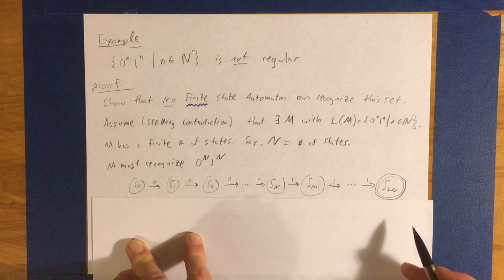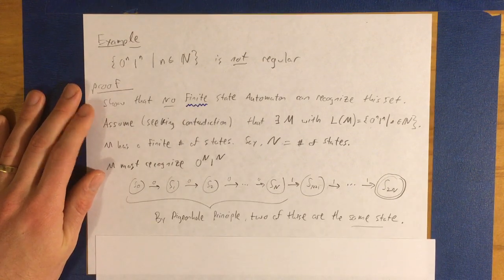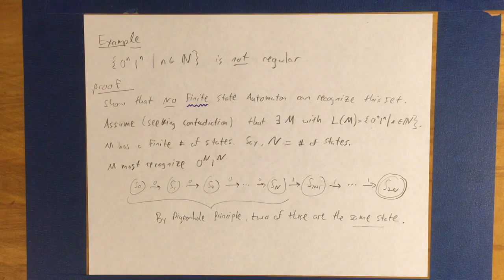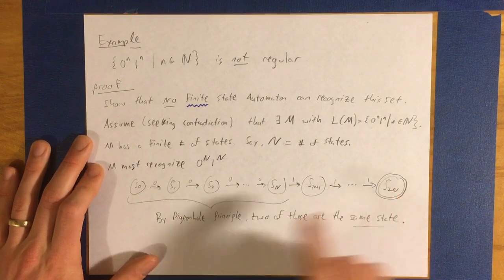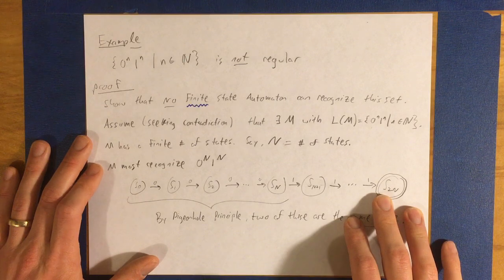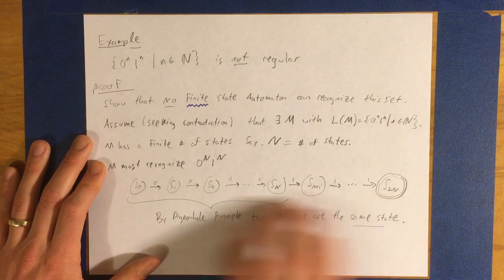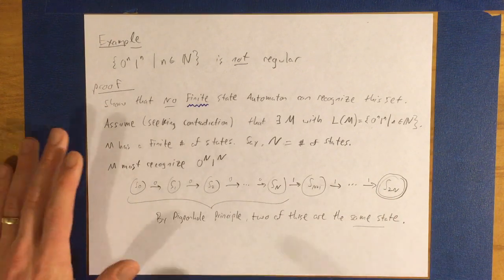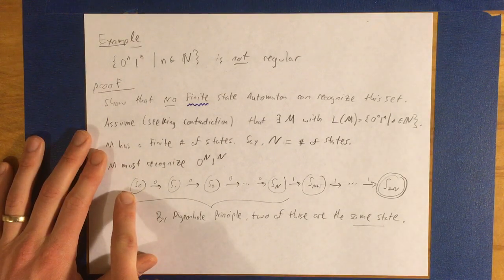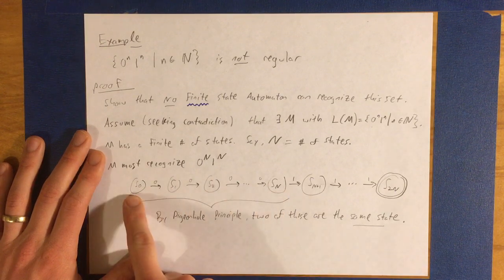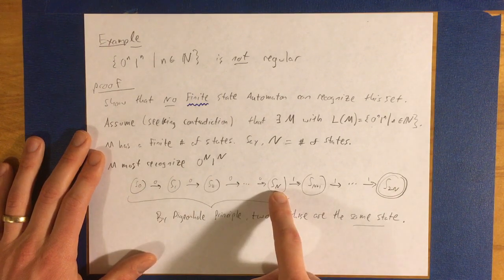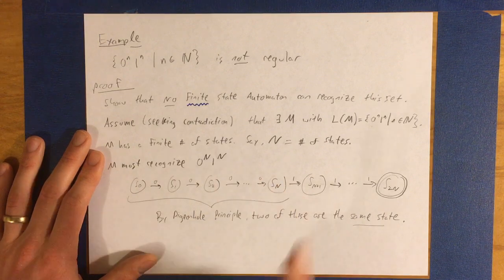Now, not all of these states are distinct from one another, and we know that by the pigeonhole principle. The pigeonhole principle tells us that since there are only capital N states, but here we have 2n states that need to exist, some of these have to be equal to each other. In fact, many of them will be equal. But in particular, of the first n plus 1 states, from 0 to n, at least 2 of them have to be the same by the pigeonhole principle.